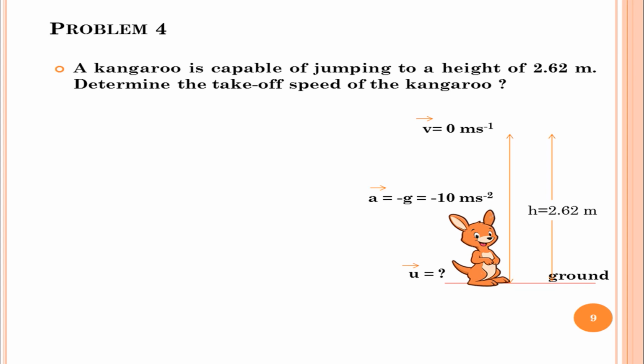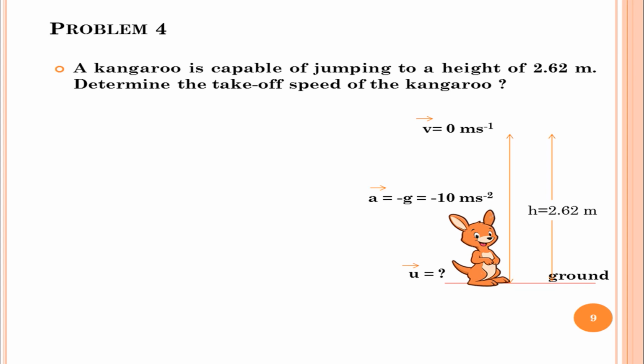So, according to the given data, the final velocity v is equal to 0 meter per second. The maximum height is the displacement s is equal to h, that is equal to 2.62 meters. Because the body moves up against the gravity, therefore I take the value of uniform acceleration a is equal to minus g.